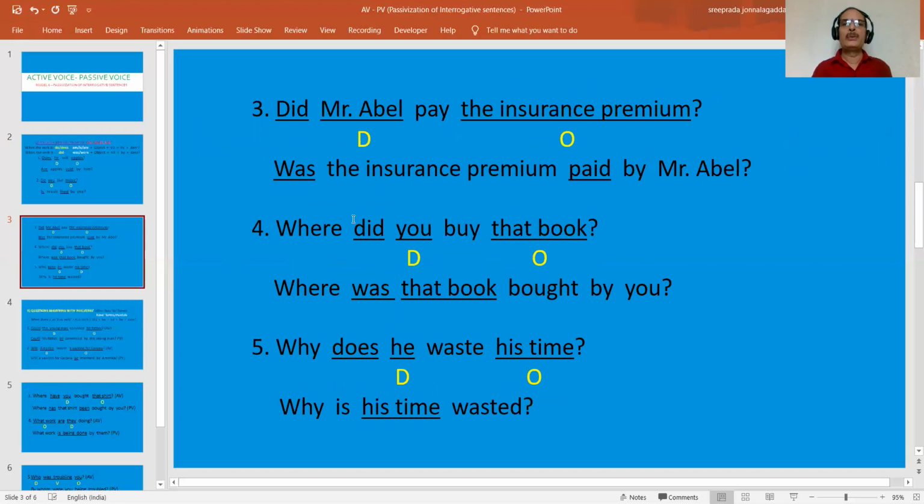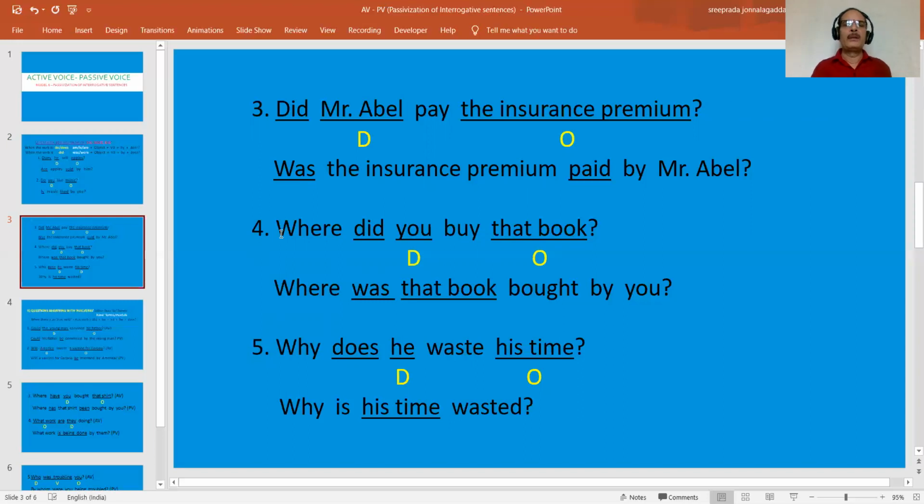Object is the insurance premium. Was the insurance premium? Pay is the V1 form, so let us change it to the V3 form. Paid by whom? The agent here, Mr. Abel. So, was the insurance premium paid by Mr. Abel? So we have to follow this verb subject order in interrogatives.